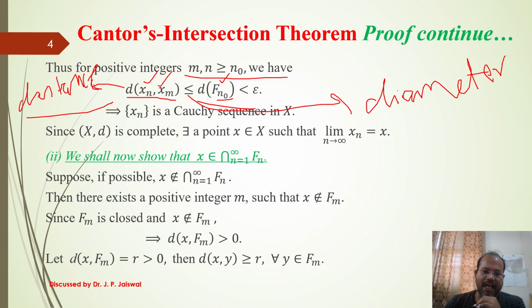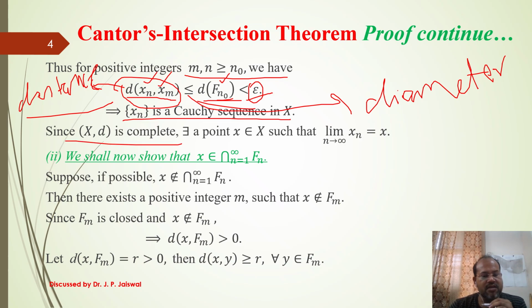We know diameter is the maximum distance. So the distance between these 2 points is always less than the diameter of the set in which these 2 points are contained, and it is less than epsilon by previous. So we are able to find n naught such that for all m, n greater or equal to n naught, the distance between these two is less than epsilon. So clearly this is a Cauchy sequence.